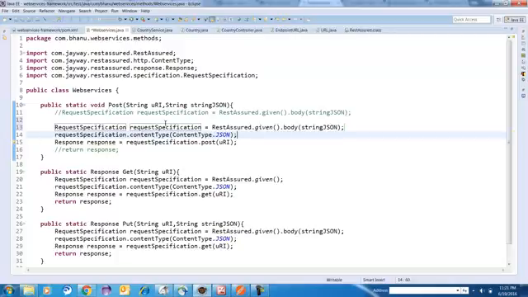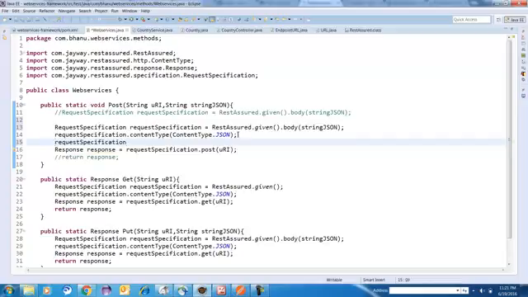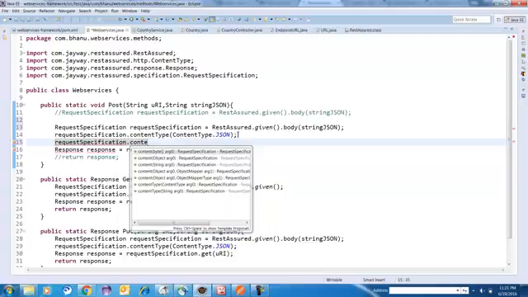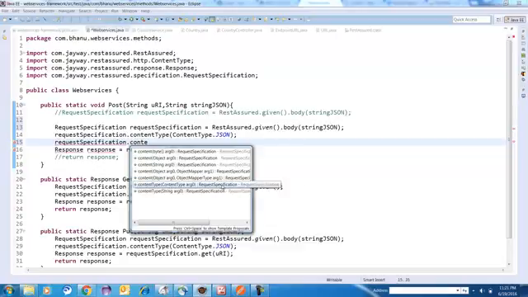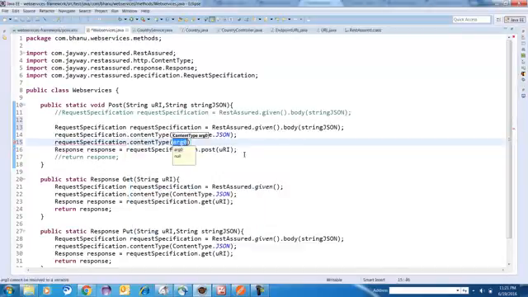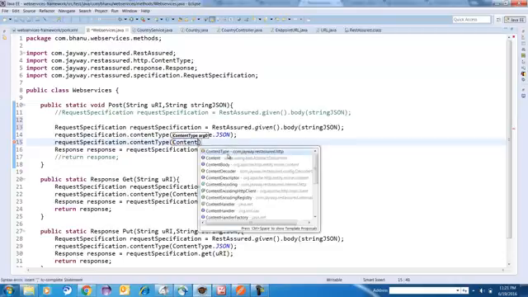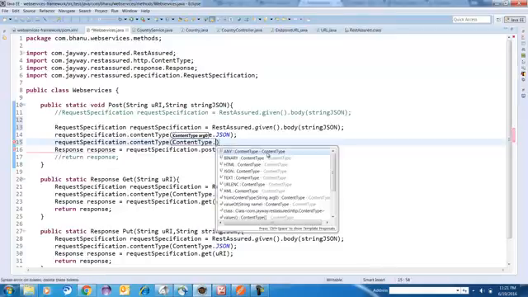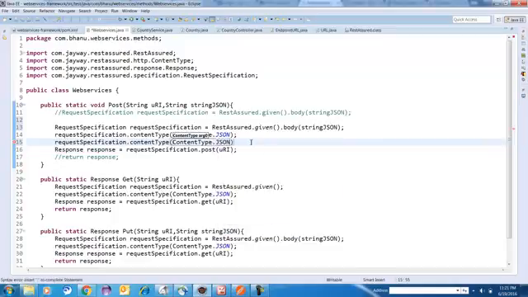So again, one liner here, you can select this variable name. Just do control F dot, and write content type, and select this one. Wherever you have request specification, select this content type. Inside that, write capital content, again content type, and select this one, io.restassured.http. Which data you want to post? JSON. So just write J. This is the data which you want to post, right?